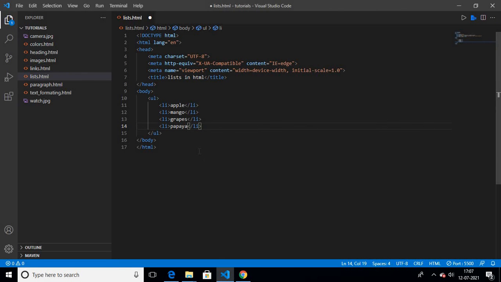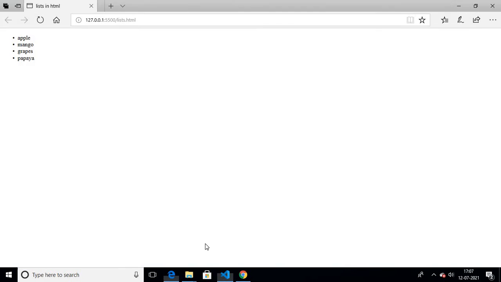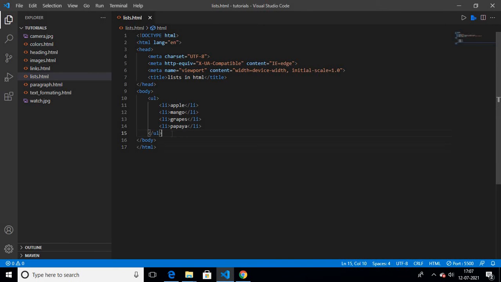So here we'll open with the live server, and here you can see apple, mango, grapes and papaya. So this is the unordered list. Here you will get the items in the form of bullet points. Now we'll see the ordered list.